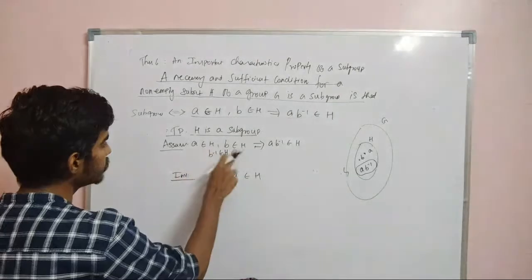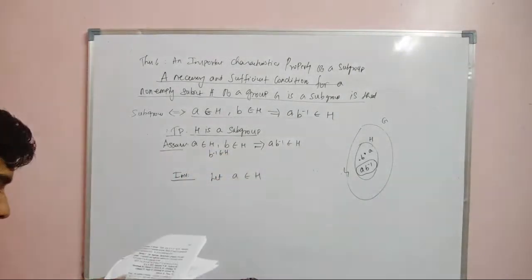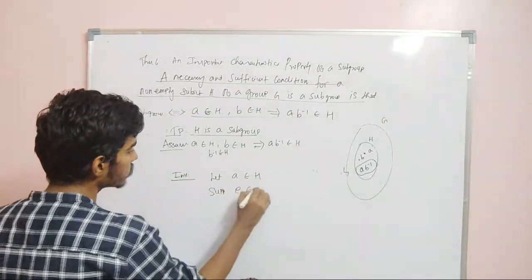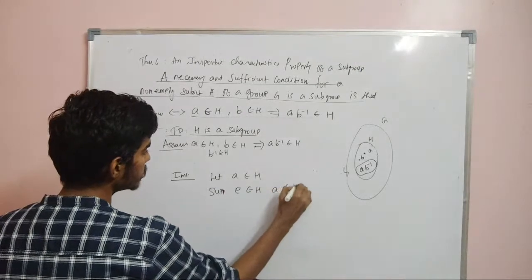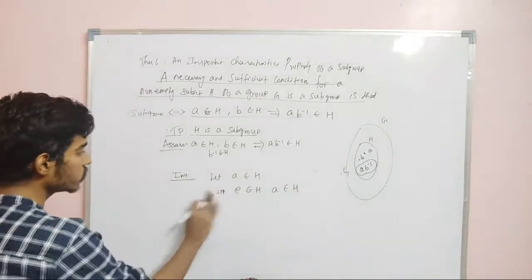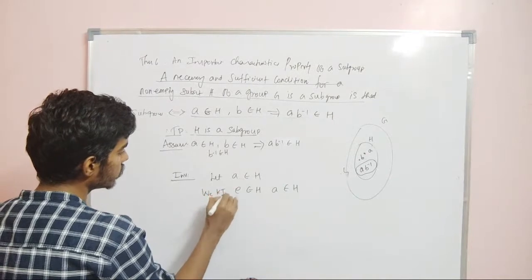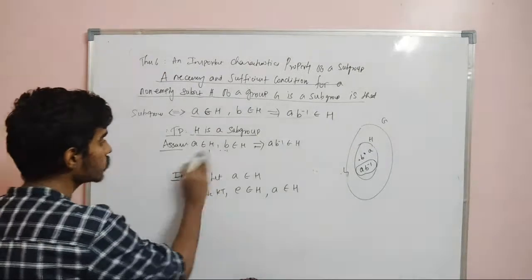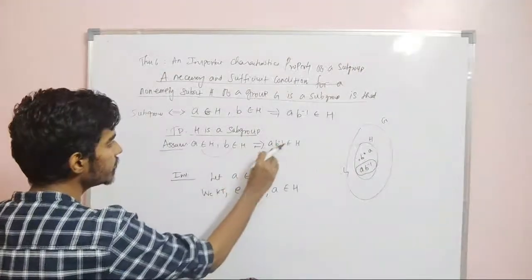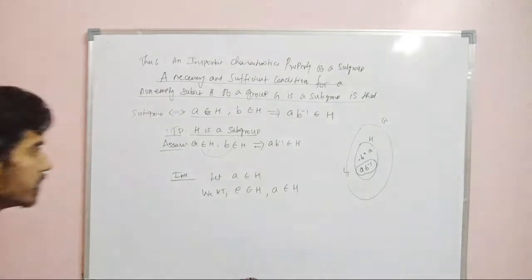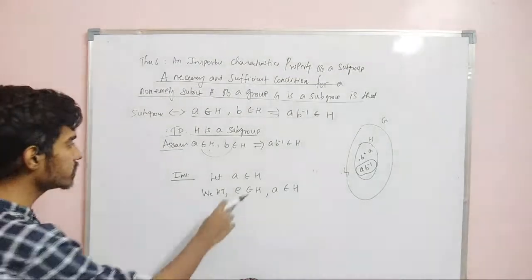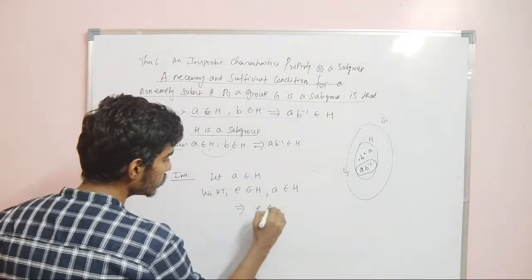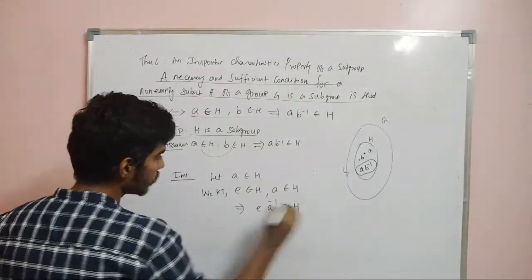If A belongs to H and B belongs to H, then AB inverse belongs to H. We already know that E belongs to H, and we are taking A belongs to H. Now I am taking the two elements to be E and A. So what can I conclude? E into A inverse belongs to H.